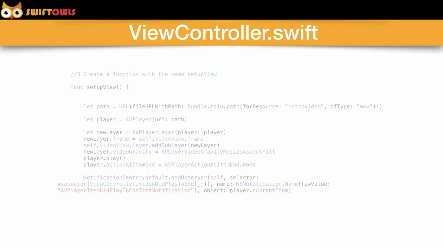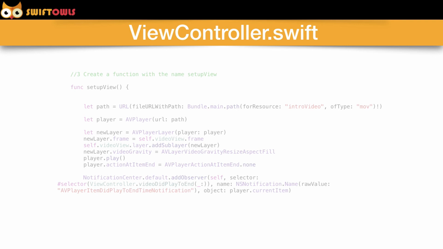So we're going to pass in a selector, which is #selector(ViewController.videoDidPlayToEnd), and then we're going to give it a name. NSNotification.Name is going to be AVPlayerItemDidPlayToEndTime notification. You have to type that in exact. AVPlayerItemDidPlayToEndTimeNotification.